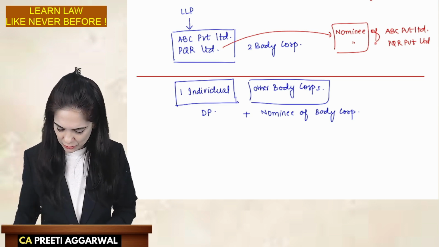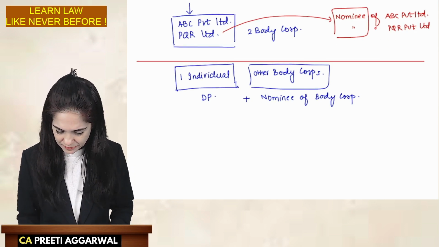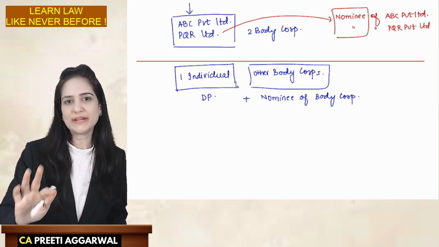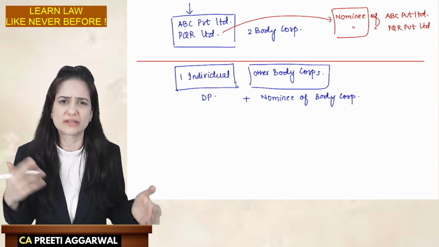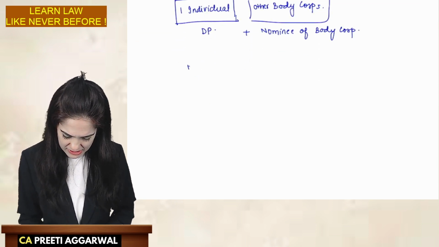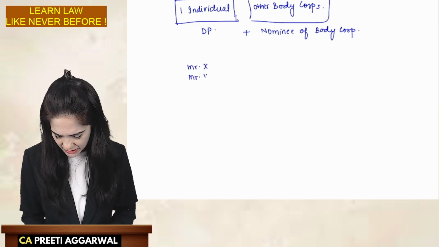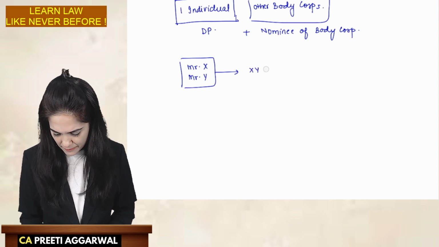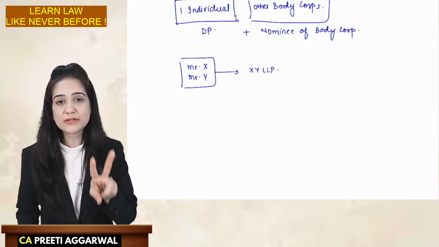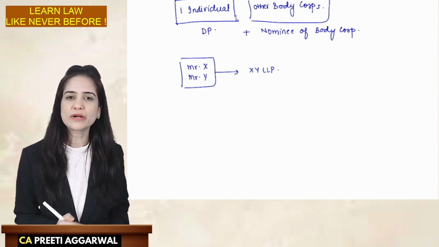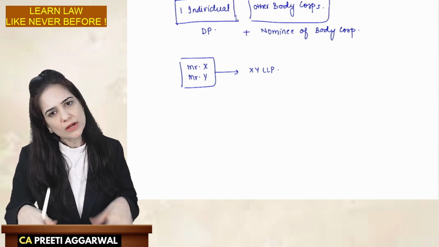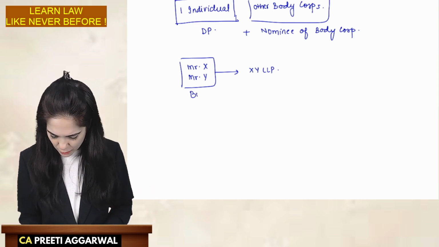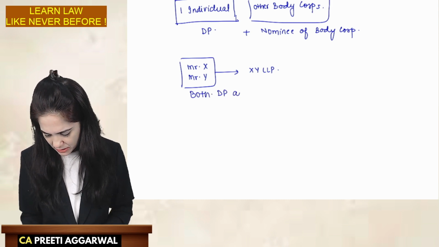We are still going to study the other combinations. So let's say, for example, that I have an LLP in which there are only individuals. Okay, so let us take different combinations. Let's say that Mr. X and Mr. Y, these are two individuals. They have formed XY LLP. Ma'am, there are only two individuals. Then who will be the designated partner? Both will be the designated partner. So in this case, both will be designated partners.